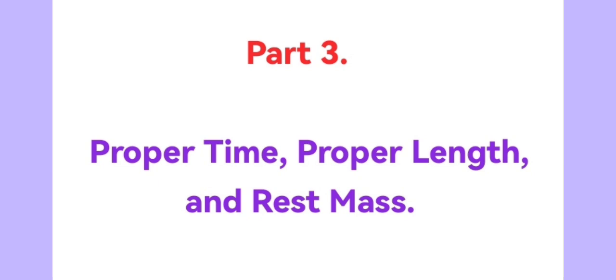As we see, time intervals, lengths, and distances, as well as the masses of bodies in relativistic physics, unlike in classical physics, no longer have a strictly defined, unchanging value. Therefore, their classical values, that is, their values for a stationary body, began to have a special name. Specifically, the time interval for a stationary body, that is, the readings of a stationary clock, is called the body's proper time. The length of a body at rest is called the body's proper length. And the mass of a stationary body is called its rest mass.